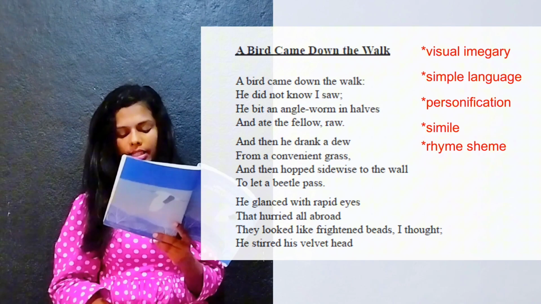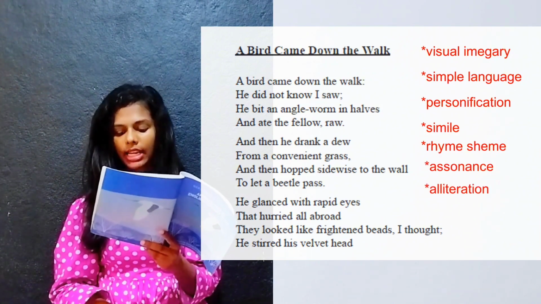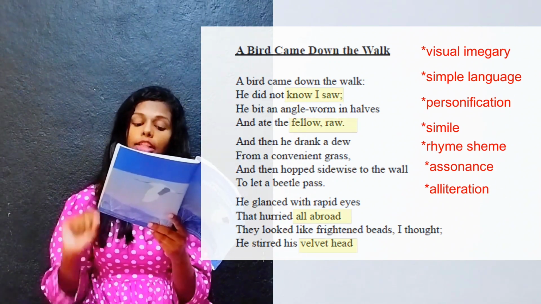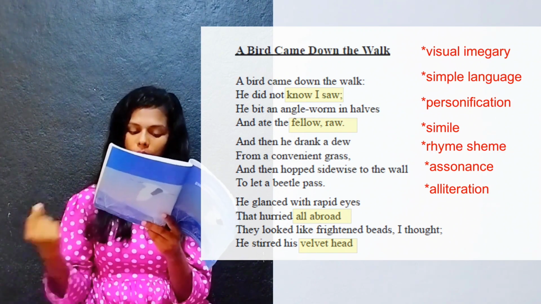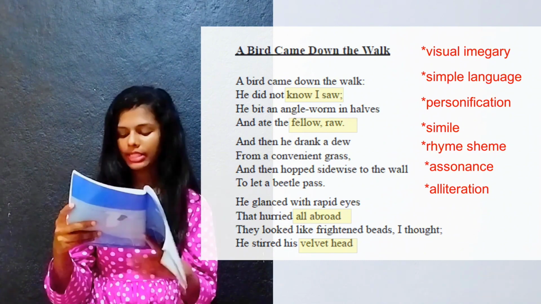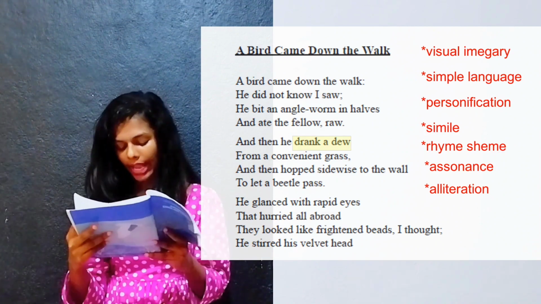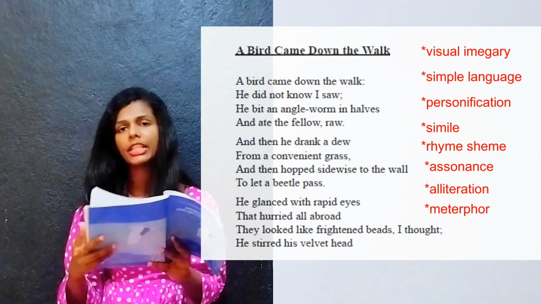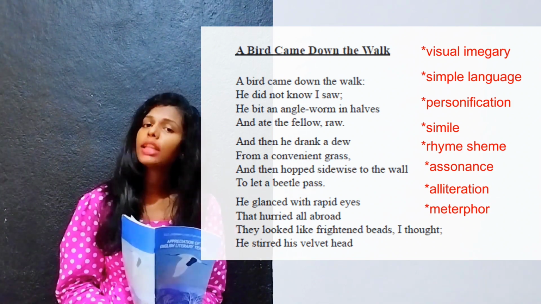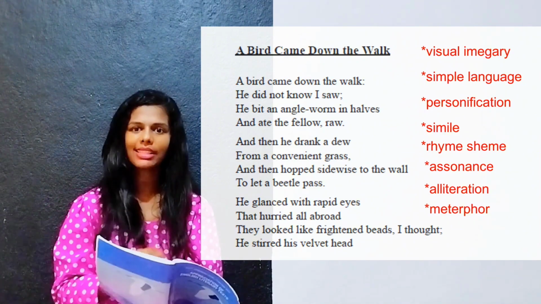And also the writer has used assonance and alliteration. Assonance means the writer has used words which have similar vowel sounds. No, I saw, that is an assonance. Fellow, row, that is an assonance. Like that, all abroad, that is an assonance. Velvet head, the writer has used alliteration. Drank a dew. And also the writer has used metaphors here. Metaphors are like similes, but they don't use the words like or as, right?